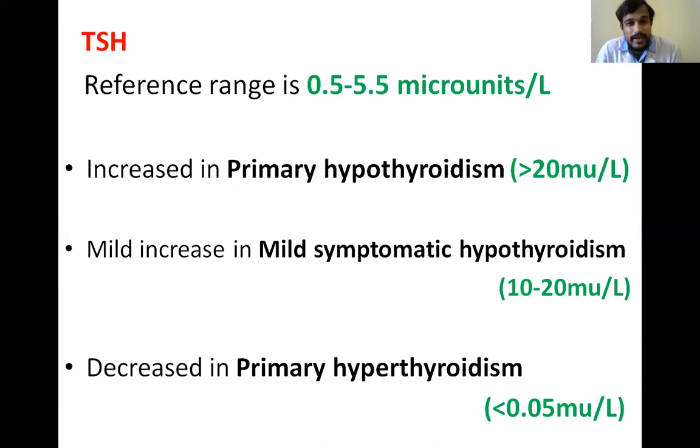So if TSH is increased, here in this case we can see that TSH is increased in hypothyroidism, that is known as primary hypothyroidism, and here you can see that TSH is decreased, which is known as primary hyperthyroidism. And if the levels are in between, it is known as mild asymptomatic hypothyroidism or subclinical hypothyroidism. This is about TSH.